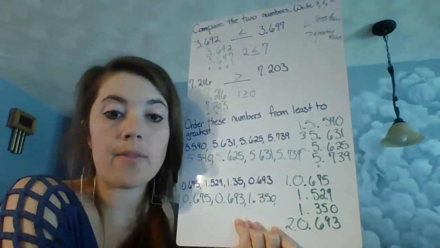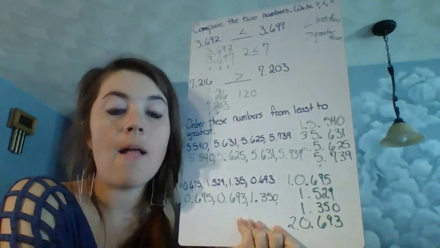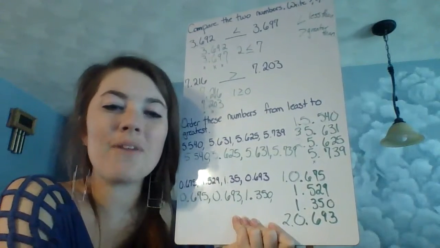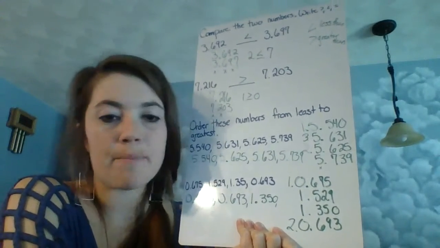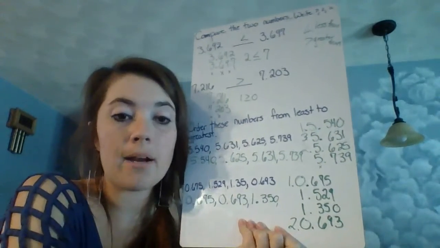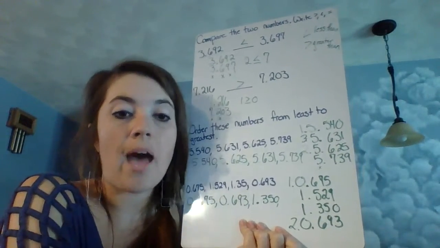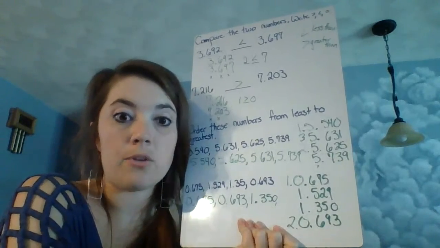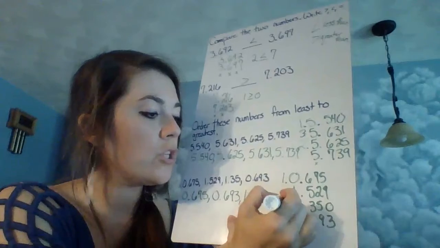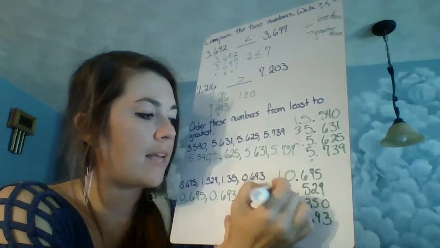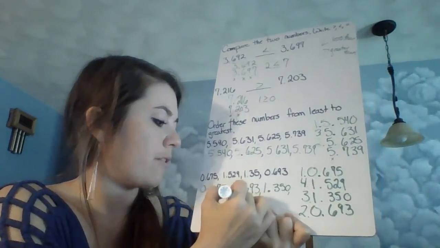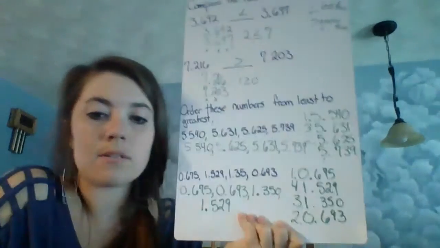And I'm fine with the fact that I added this 0 from the original problem. You can leave that 0 on there because remember from our last lesson, that's what's known as an equivalent decimal. So that is perfectly acceptable, and don't worry if you have to add some zeros to fill out to make it so you can compare easier. You don't have to worry about that. I'll understand that you made an equivalent decimal and then wrote that equivalent decimal down. So this is the third place, which means in fourth place is 1 and 529 thousandths.